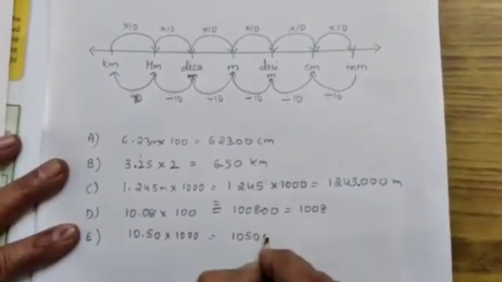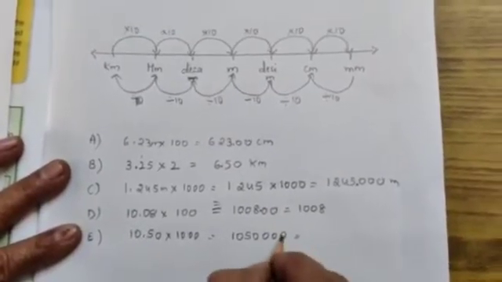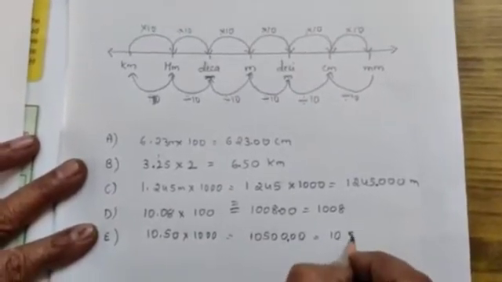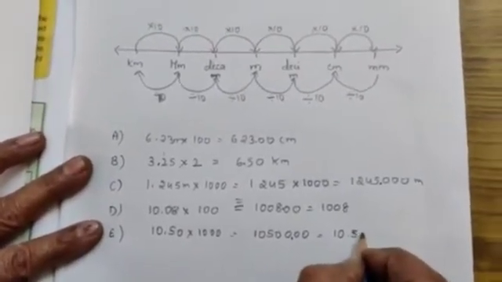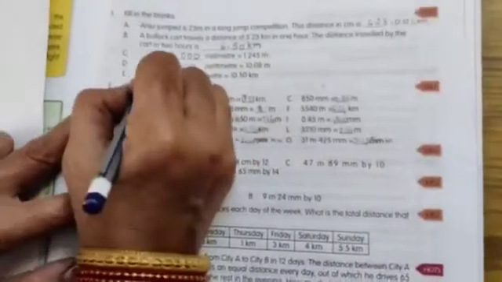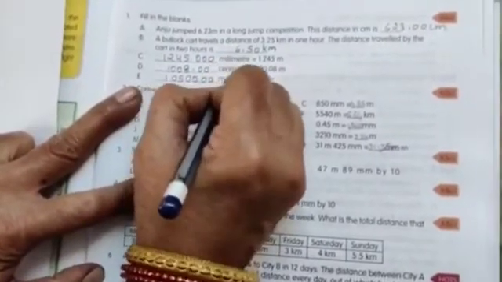How many more zeros you have to add? 3 zeros. So after 2 digit point, 10,500.00 meters is the answer.